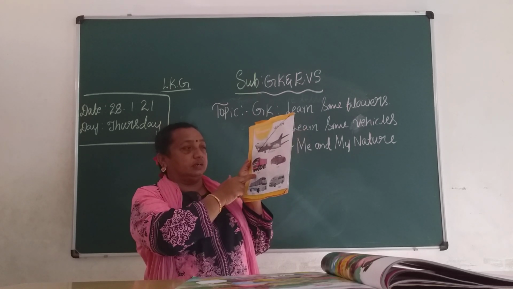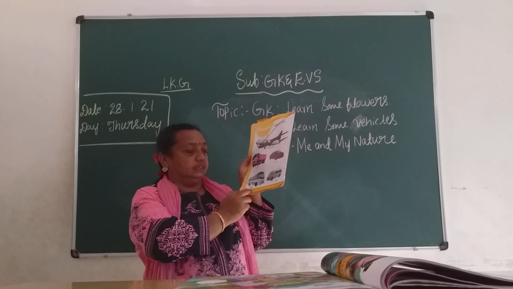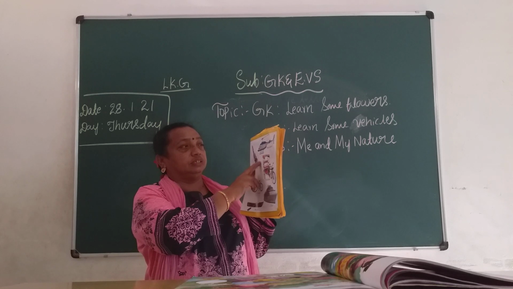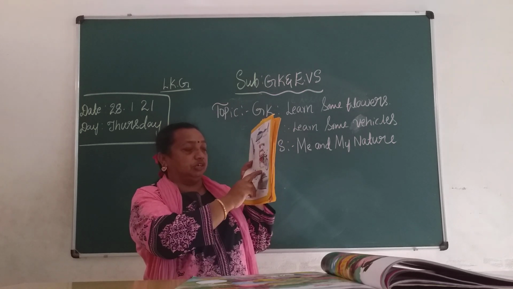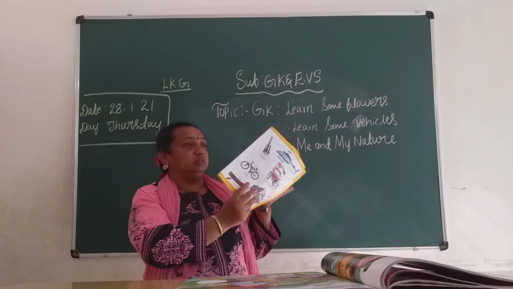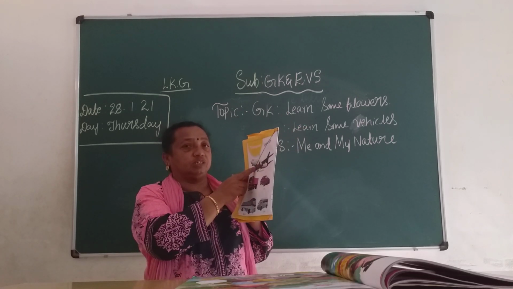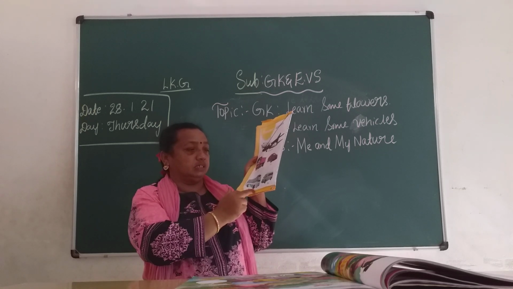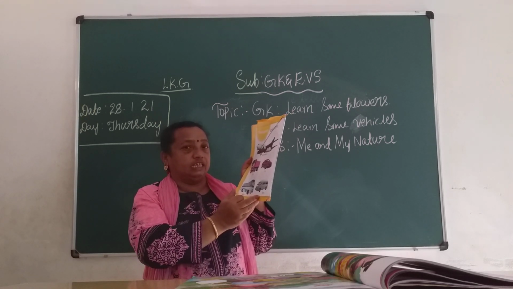Aeroplane, truck, car, bus, van, rocket, helicopter, rickshaw, cycle, boat, ship. This one, aeroplane, is which transport, children? Air transport. Truck, car, bus, van and all are land transport.